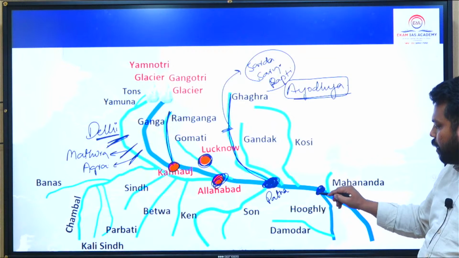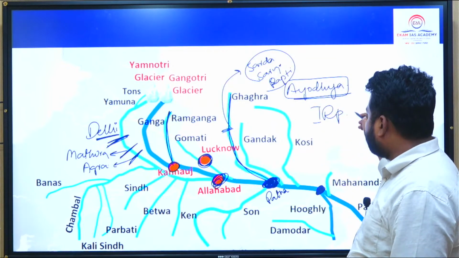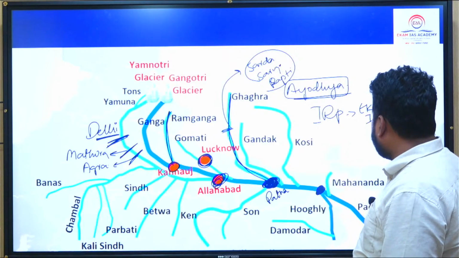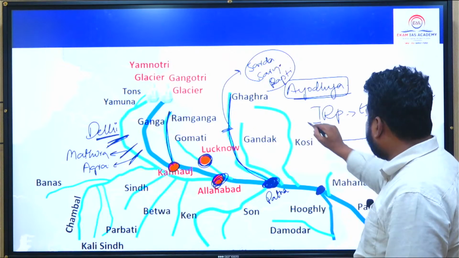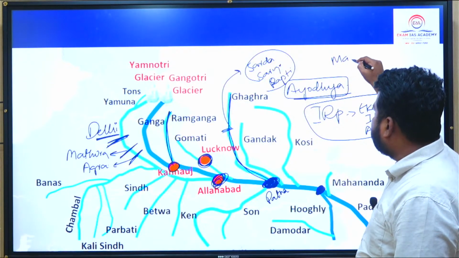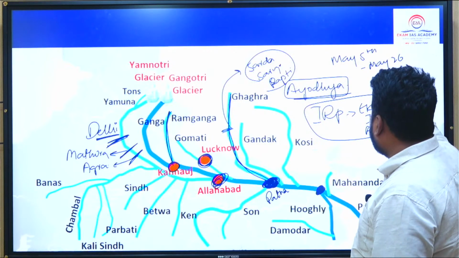So after this Farakka barrage, already IRP impact revision sessions are going on at Ekam IAS Academy. Impact revision sessions, IRP के नाम पे we have dealt with everything, which started from May 5th to May 26th, 2024.